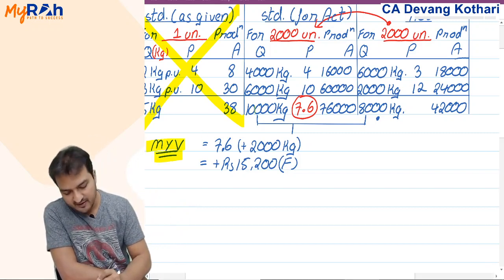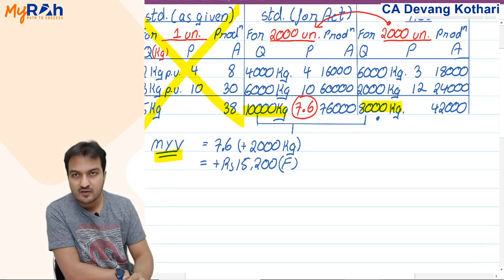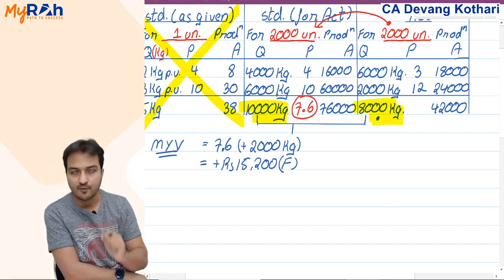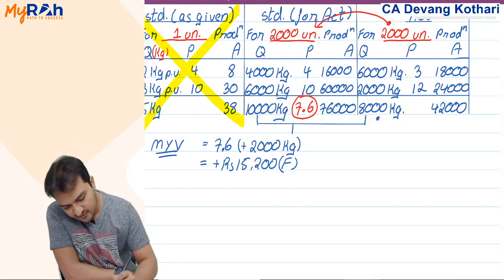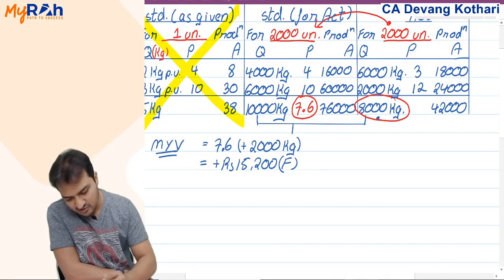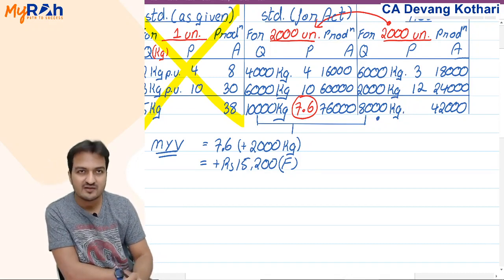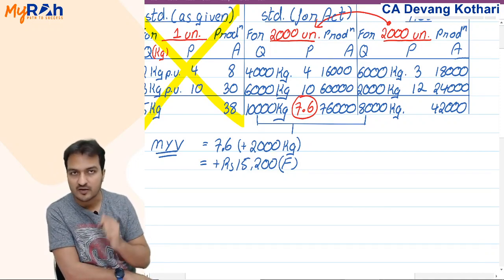Yield variance shows that I have supplied you a lesser quantity of the product, but within that lesser quantity, within that 8,000 also, I have mixed more water.